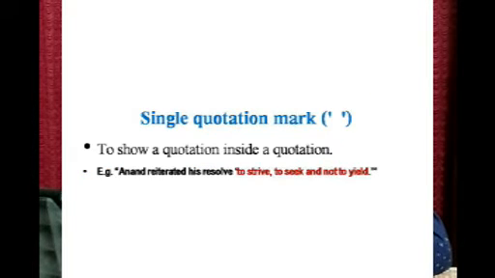Next, to show a quotation inside a quotation. That means here we have two quotations coming one after the other. So in order to separate one quotation from another, we are putting single quotes for one particular quotation. Anand reiterated his resolve 'to strive, to seek and not to yield.' So the second quotation is not Anand's, actually it is somebody else's quotation. That's why it is put in single quotation marks.